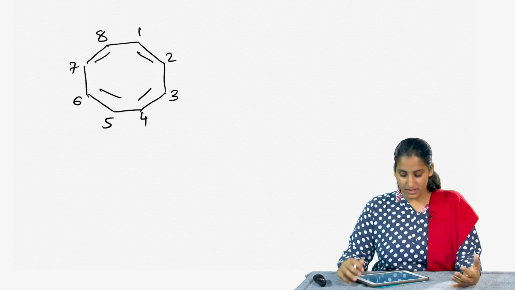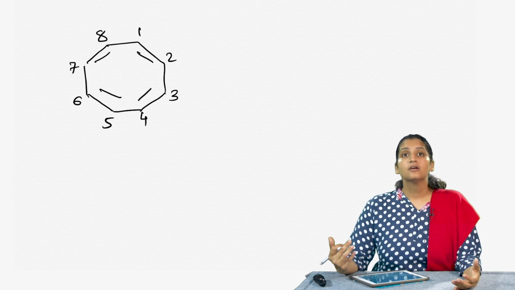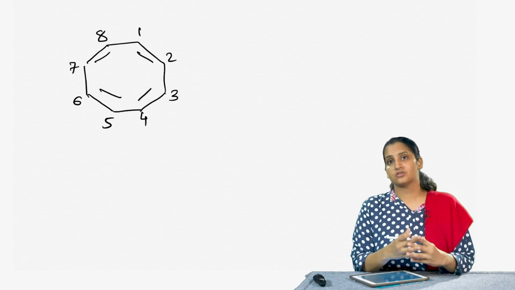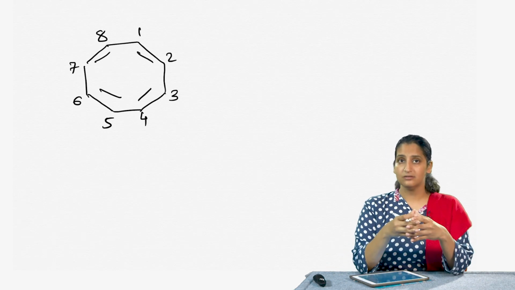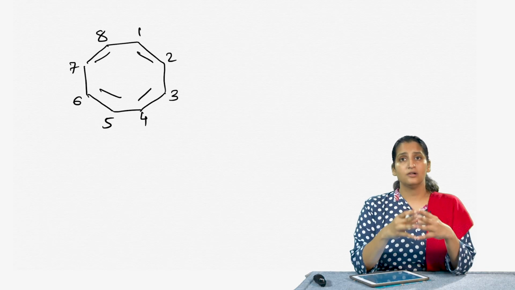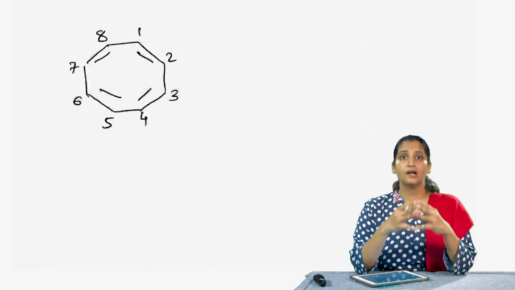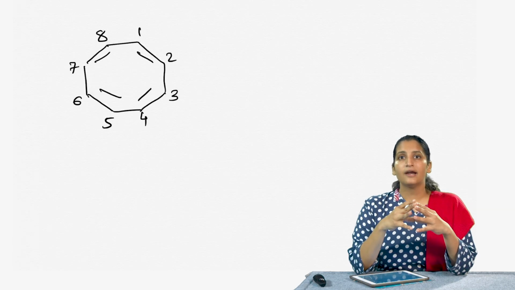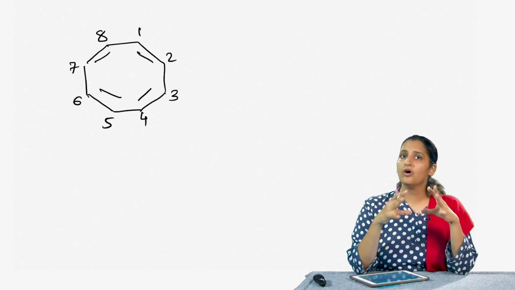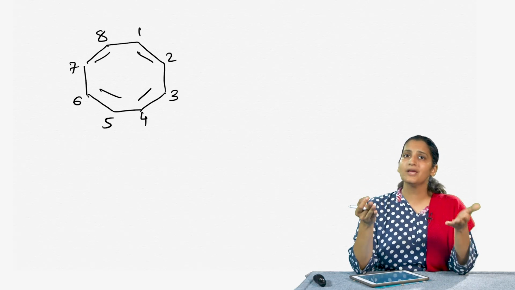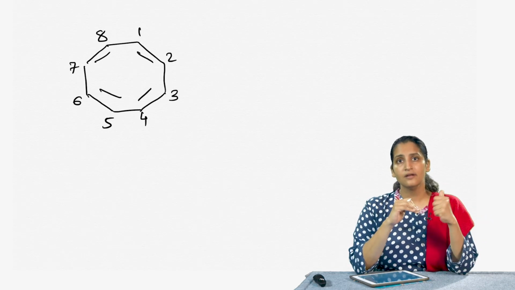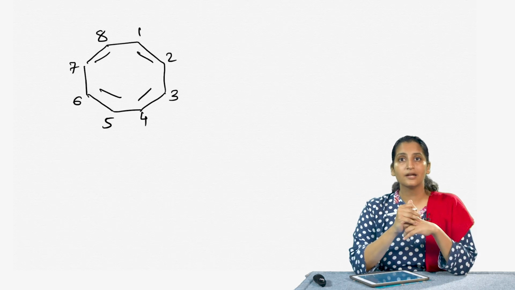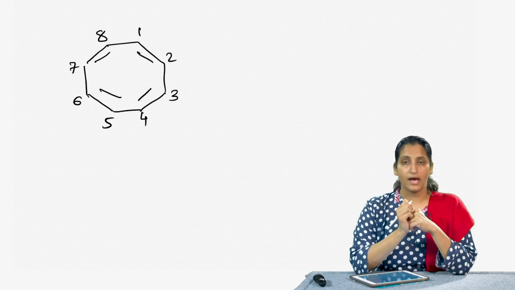What I have here is 1,3,5,7-cyclooctatetraene. So, it has a very similar structure to that of benzene. It has a ring structure. It also has pi bonds that alternate inside this ring. So, this is very similar to benzene. And in fact, chemists thought that cyclooctatetraene should also be equally stable as benzene. And when they tried to fit this to the molecular orbital theory that they had come up with, let us see what happened.